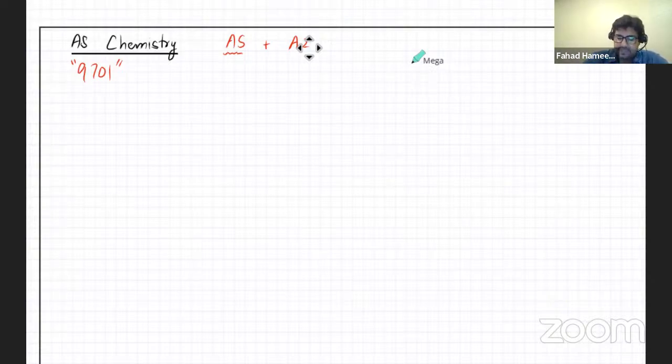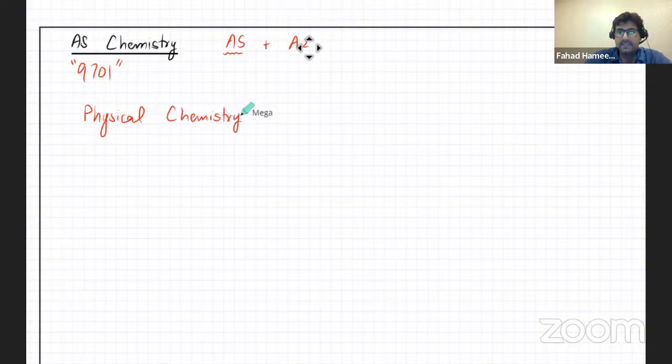Now, the other thing is the syllabus content. It's divided into three parts. You've got your physical chemistry. That's the first section. The second section is known as inorganic chemistry.